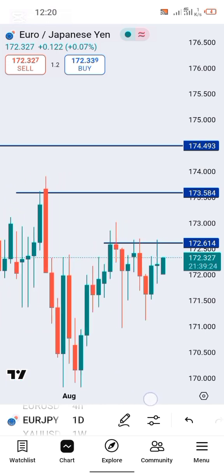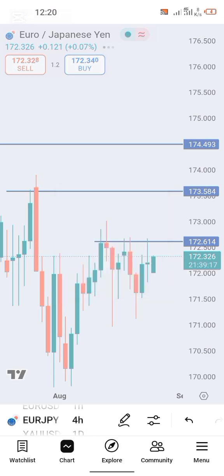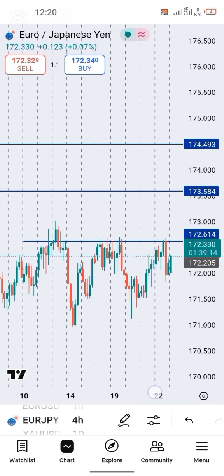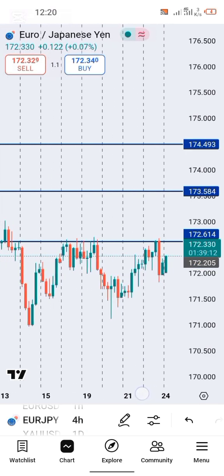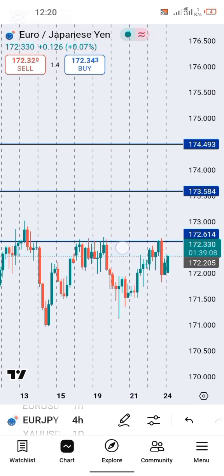173.5584, or higher. All right, so EURJPY is pulling up. Let's anticipate further pull to the upside, as you can see right here on my 4-hourly time frame. We need to take out this neckline to continue pulling further. So that is that for EURJPY.